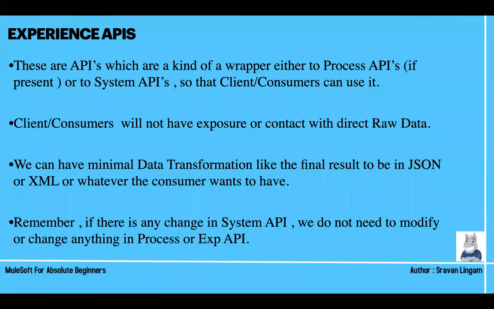Remember, this is very, very important, and it is why this approach is famous: if there is any change in a system API, we do not need to modify or change anything in the process or experience API. Suppose your database password is expired, and suppose there is no system, process, or experience layer, there is only one API. You are doing all the logic, everything, in one code. You are exposing the same thing on the website to the customer. He will open that and see that the database is expired.